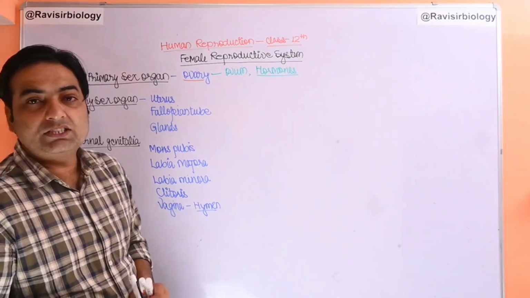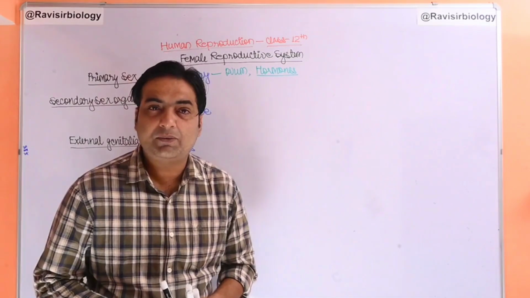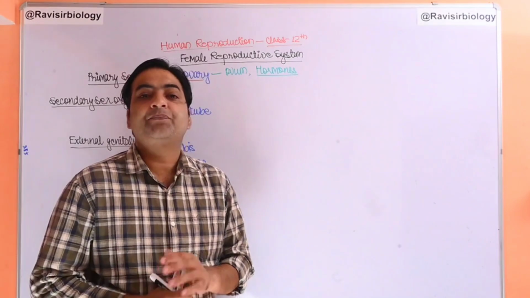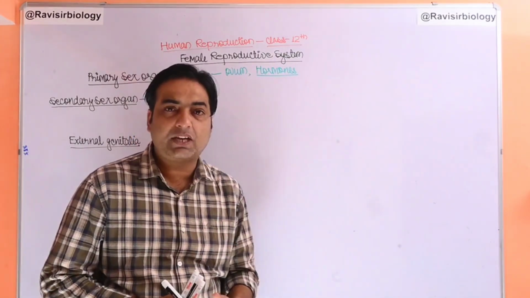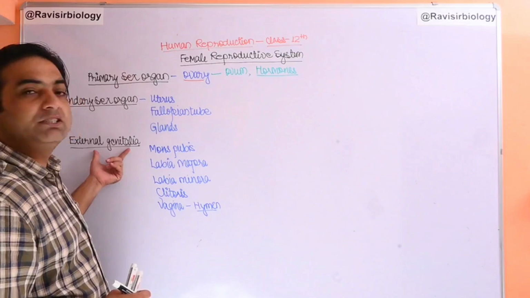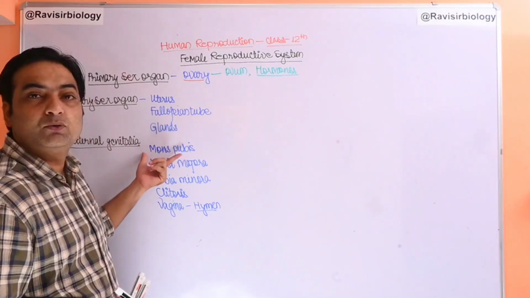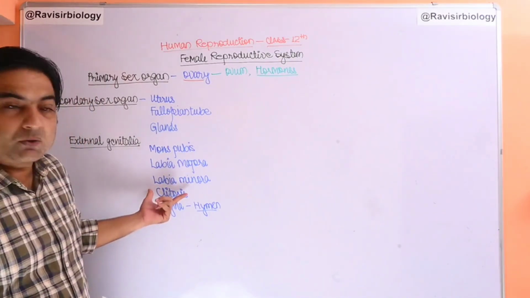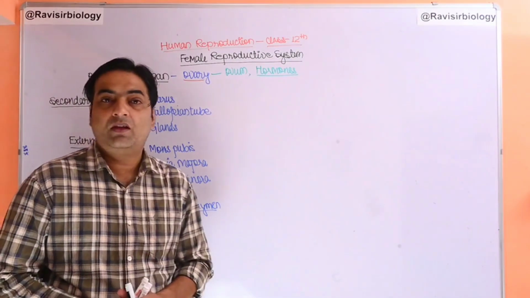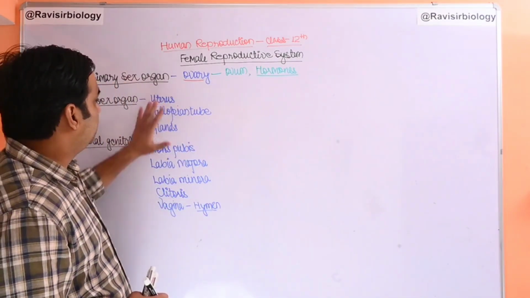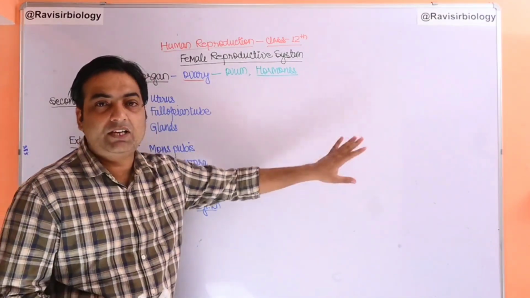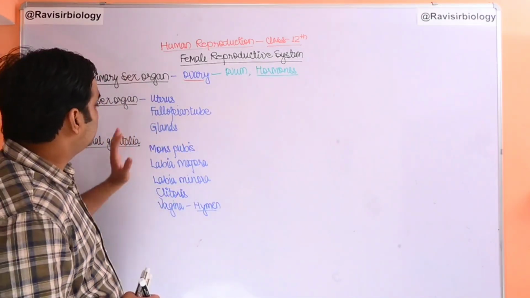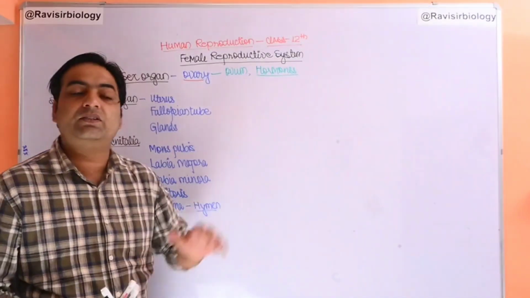And the female genitalia, the female reproductive organ, is also made up of the external part, the part of the female body which lies outside of the body. These are called external genitalia, and those are mons pubis, labia majora, labia minora, clitoris, and vagina. We have to draw the diagram. I will let you know how to draw the diagram also, and after drawing that diagram we have to discuss all the points, all the functions of each and every part.